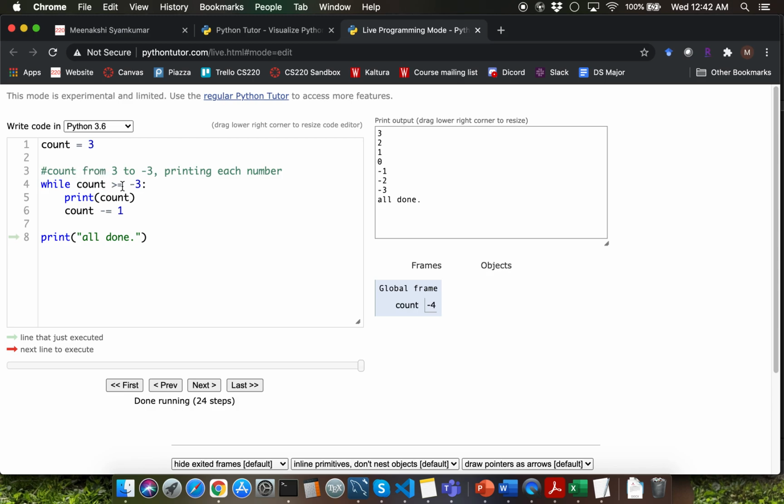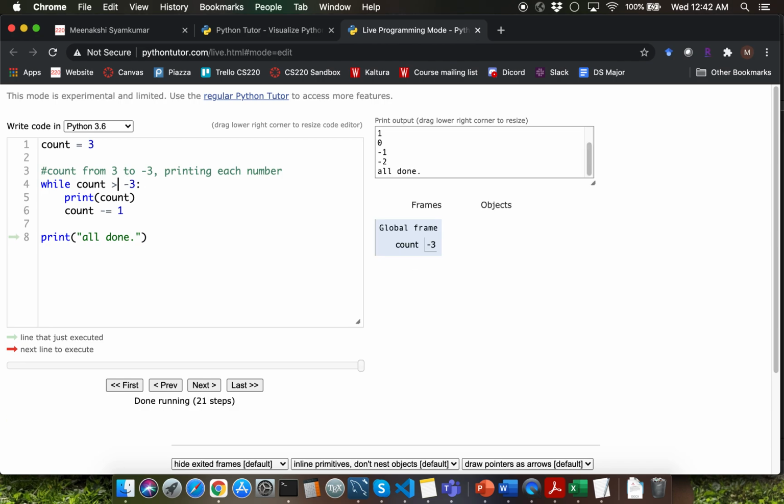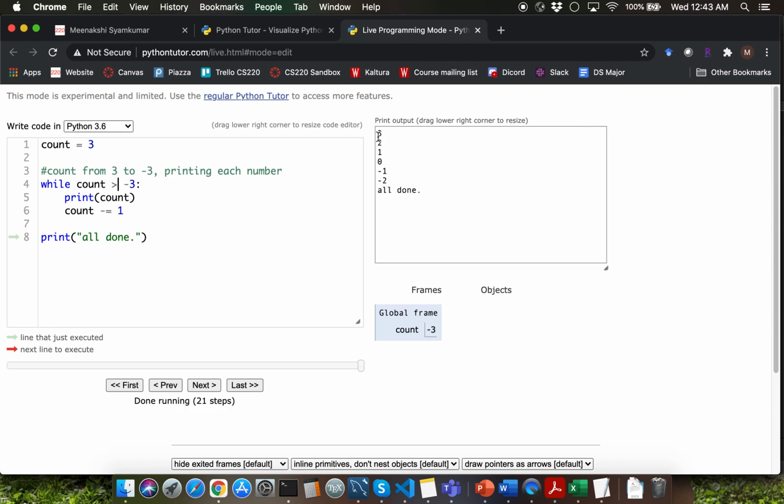Let's say that your condition here is incorrect and you have count greater than minus 3 instead of count greater than or equal to minus 3. Observe that now the output is only displaying 3, 2, 1, 0, minus 1 and minus 2. That's because you set the Boolean expression to be greater than minus 3 and not greater than or equal to minus 3.